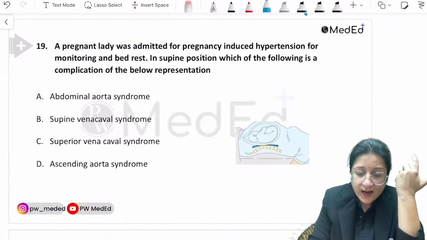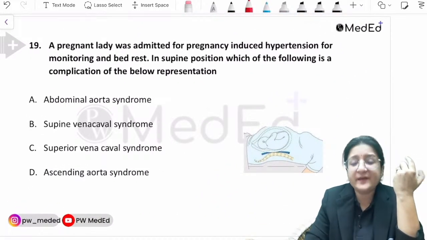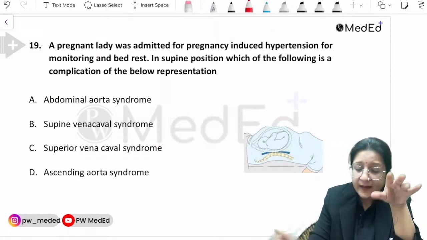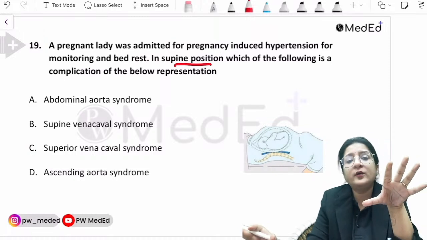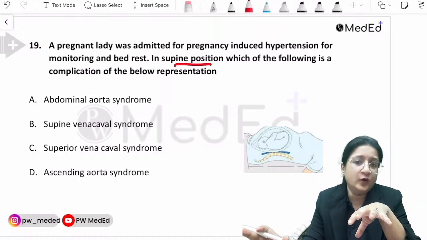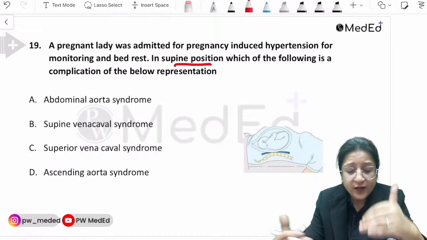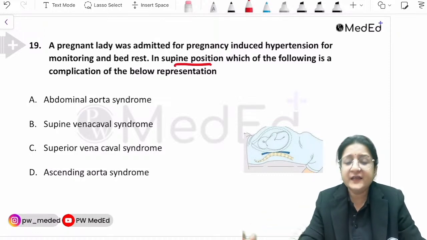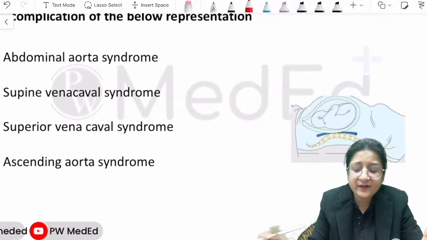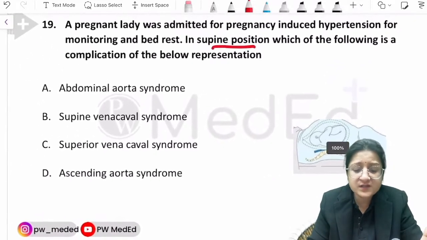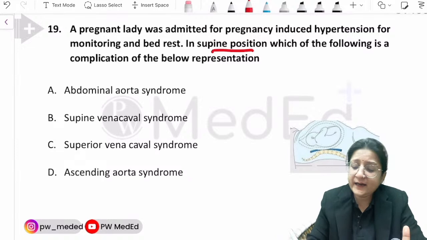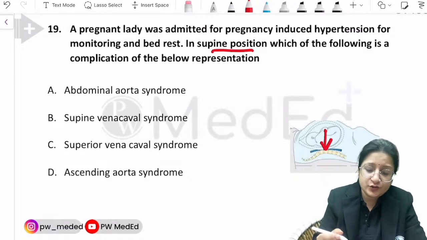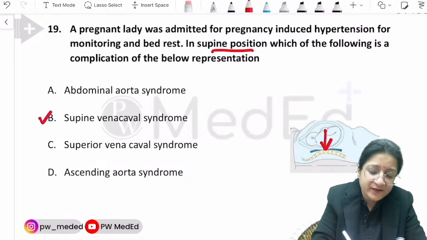Next question. A pregnant lady was admitted for pregnancy-induced hypertension for monitoring and bed rest. In supine position, which of the following is a complication? You don't even have to read the options actually, to be very precise. In supine position, there is a gravid uterus, right? The gravid uterus is slightly dextrorotated. It can put pressure on the inferior vena cava and lead to supine vena cava syndrome.